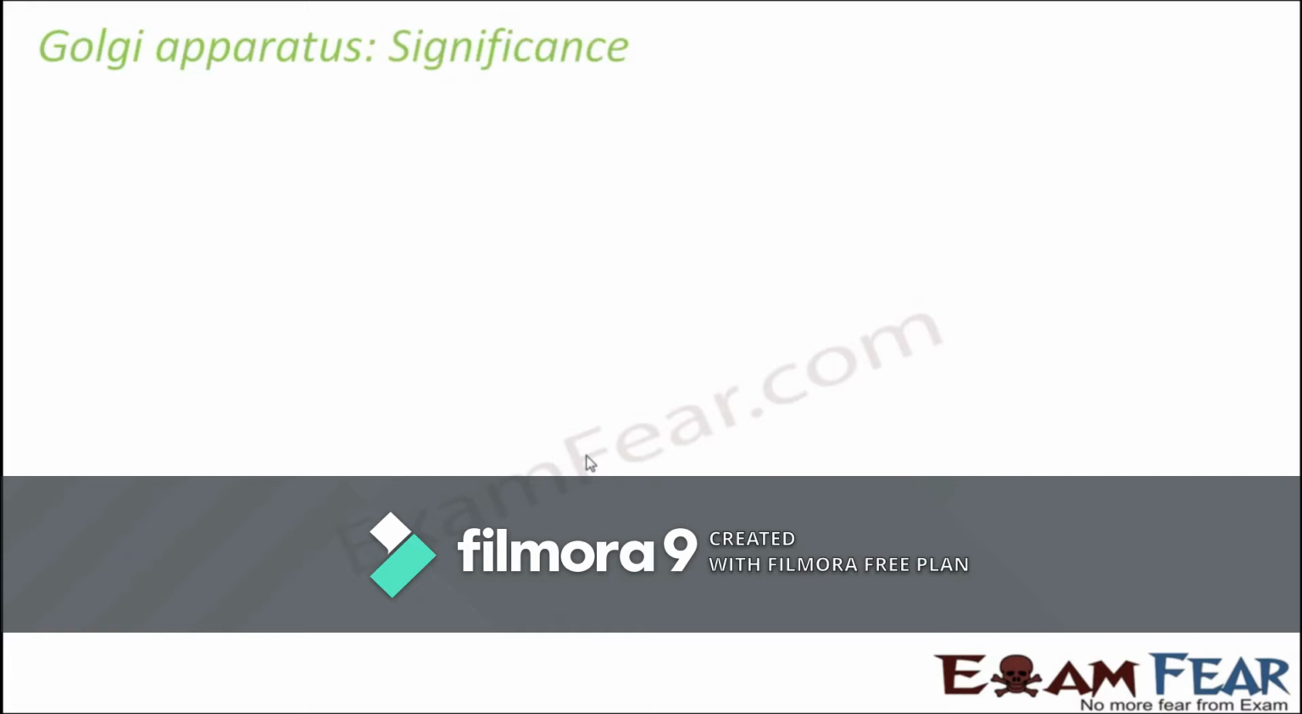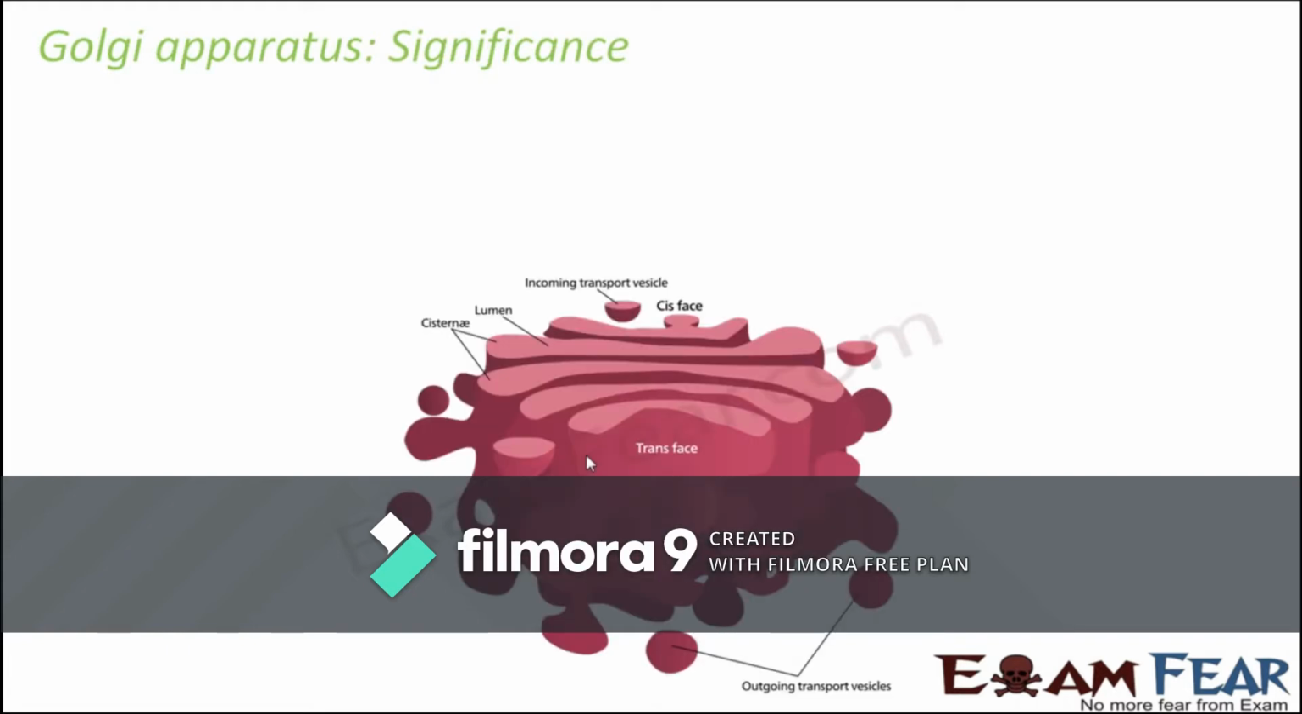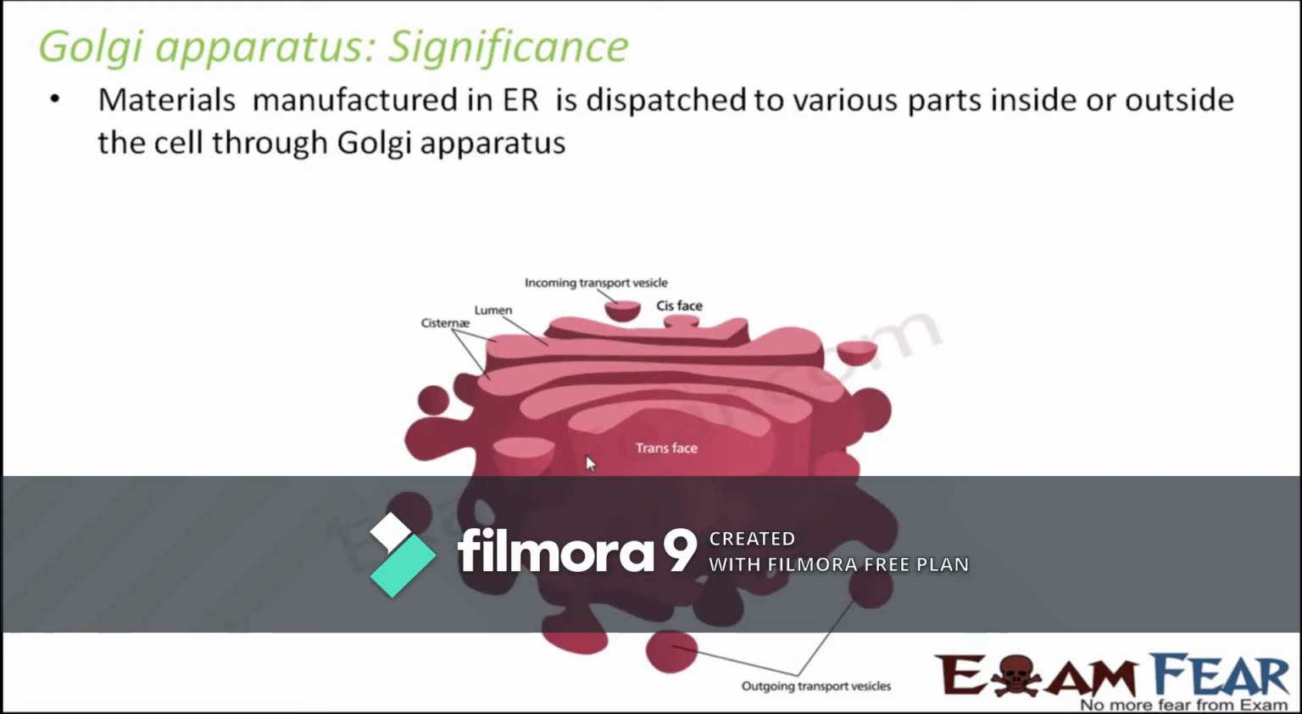Now what is their significance? What role do they play? These Golgi apparatus help in transport of material. The materials which are manufactured in endoplasmic reticulum are dispatched to various parts inside or outside the cell through Golgi apparatus. So Golgi apparatus is like the courier service.